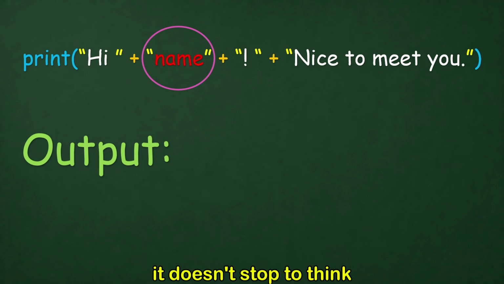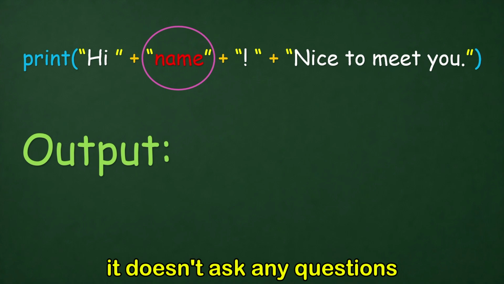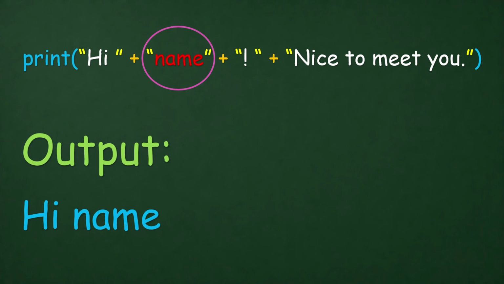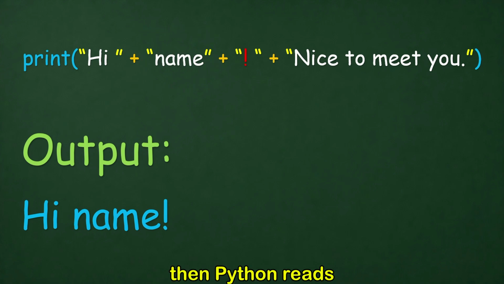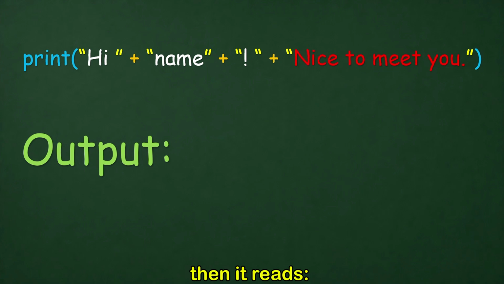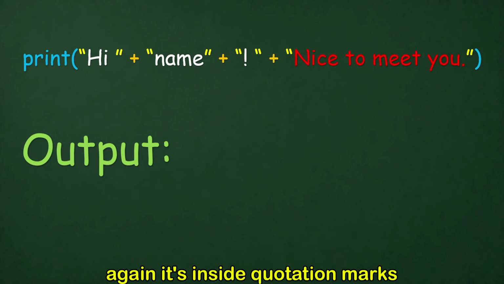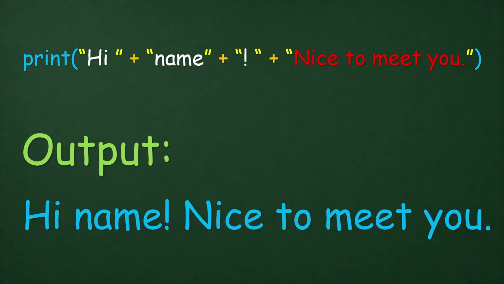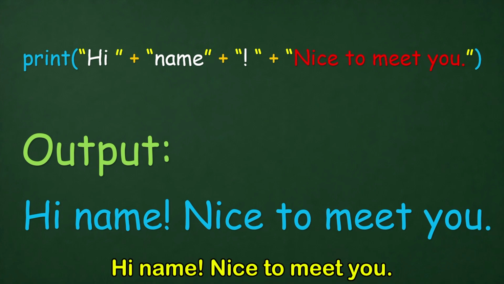It doesn't stop to think. It doesn't ask any questions. It simply prints the word exactly as it is written. So now our output becomes hi space name. Then Python reads exclamation mark and a space. Then it reads nice to meet you. Again, it's inside quotation marks. So Python prints it exactly as it is. And finally we get, "Hi name, nice to meet you."